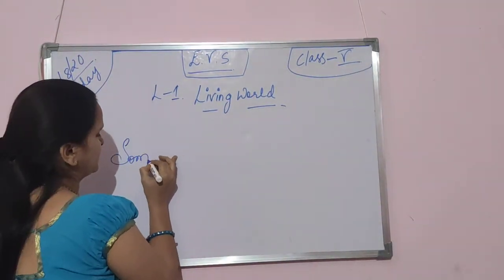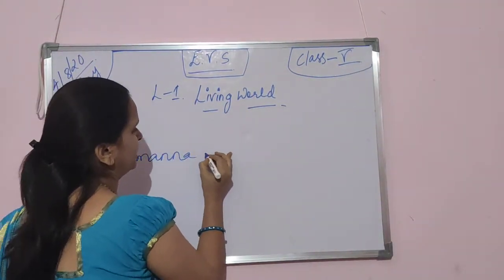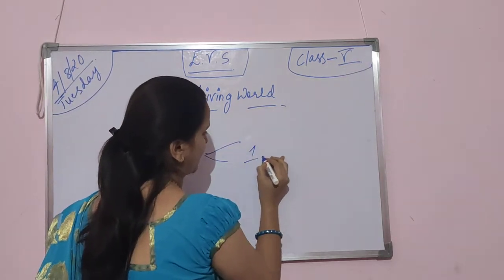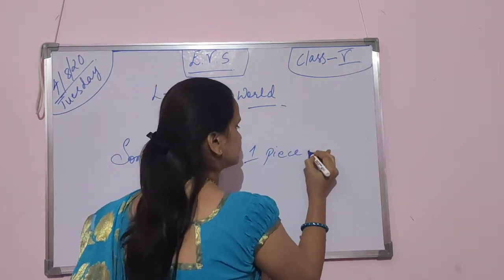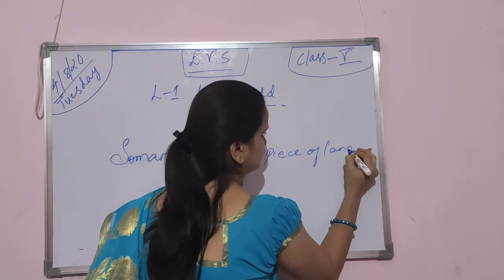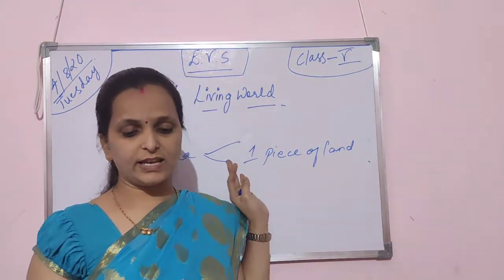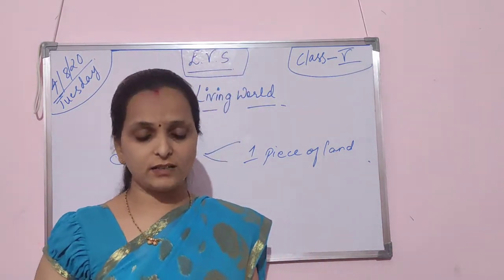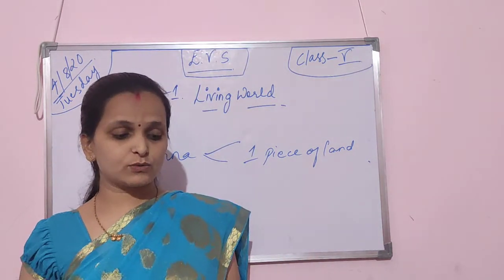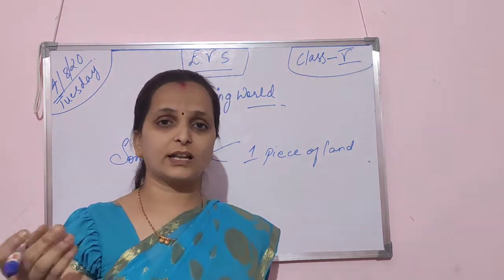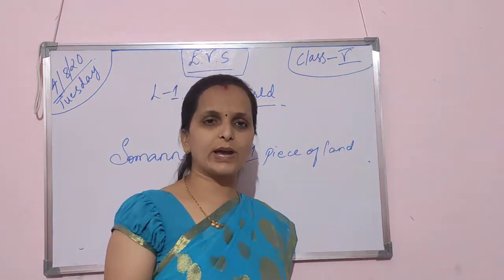Somanna is a very lazy person. He has one piece of land. In that, he has not worked for a single day in his land. He used to live only by receiving what the others gave him. He used to beg the others.